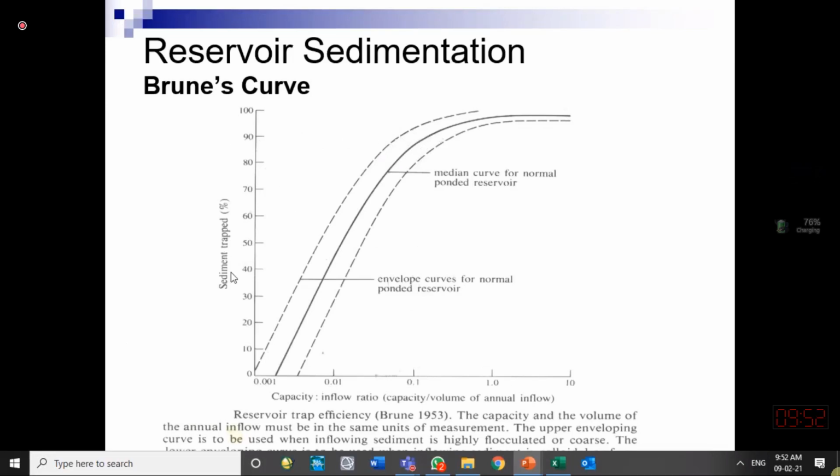So what does it mean? What is trapping efficiency? If 100 units of sediment are coming to the reservoir, 90 units will be trapped in the reservoir and 10 units will be released downstream. So this Brune curve helps us find this. It is good and very widely used in sediment management of reservoirs.